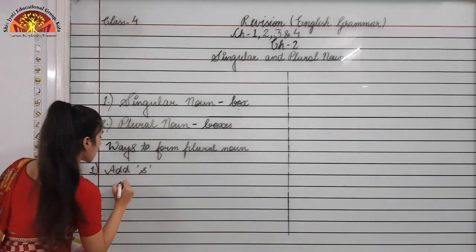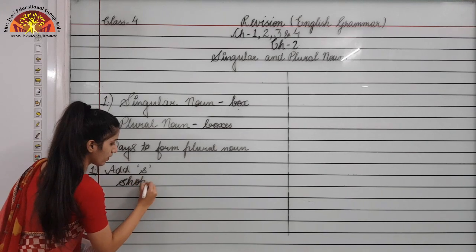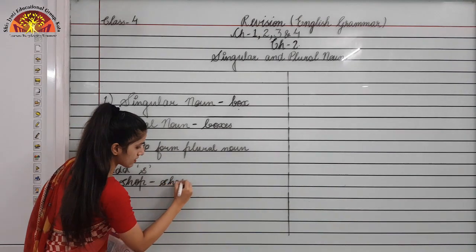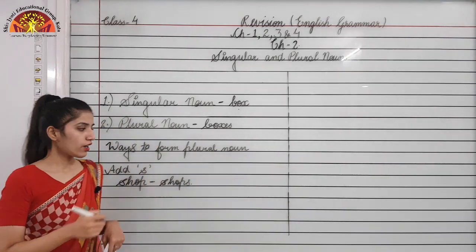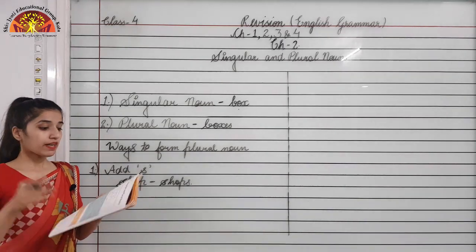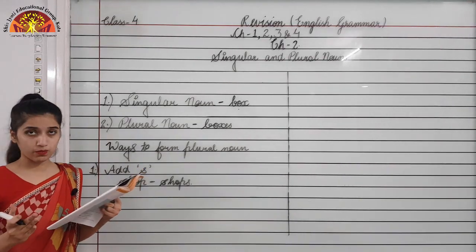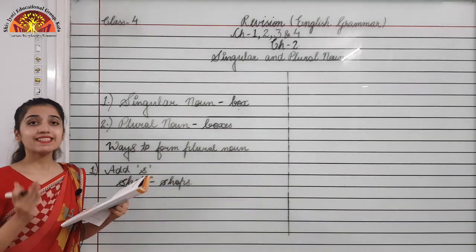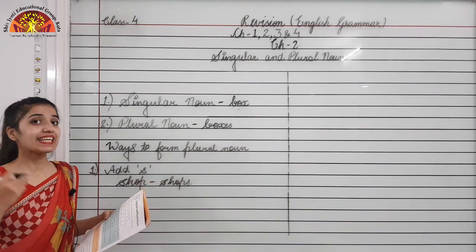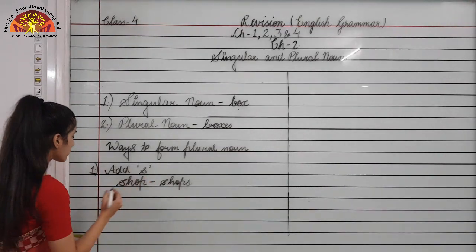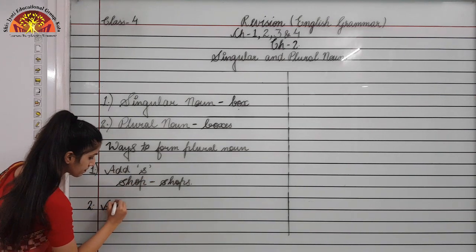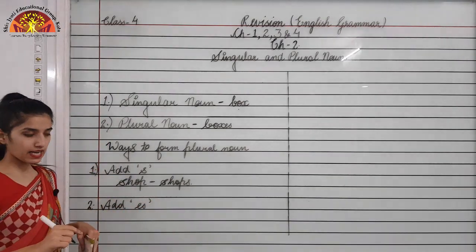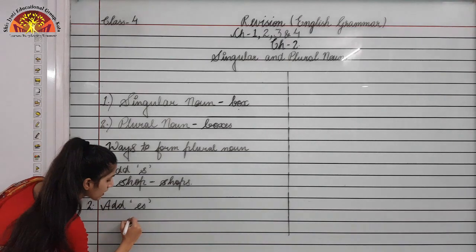Like I am giving you the example of shop. To make the plural, we will just add s in the last. That is shops, right? Now moving to the second rule. What is the second rule? If the noun ends in a hissing sound, that is, if it's ending with s, double s, sh, ch or x, we will add es in the last. So the second rule is to add es.